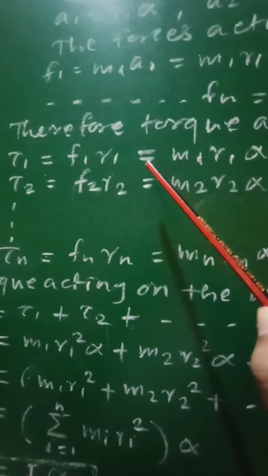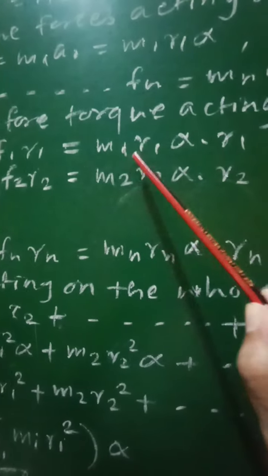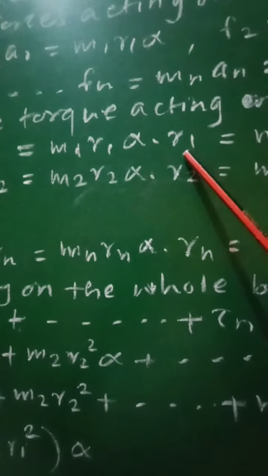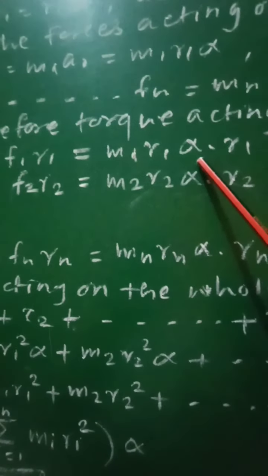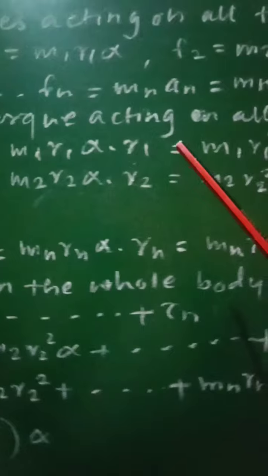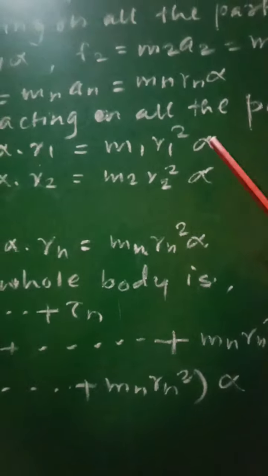Therefore, the torque acting on the first particle will be equal to m1 r1 alpha into r1. This quantity represents force F1 and into r1. So that will be equal to m1 r1 square alpha.